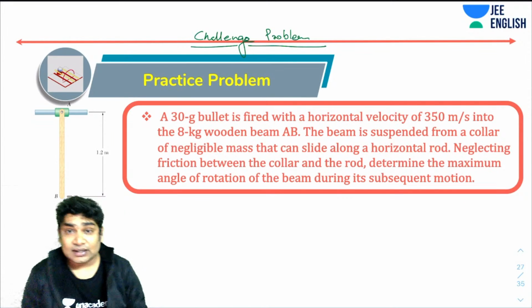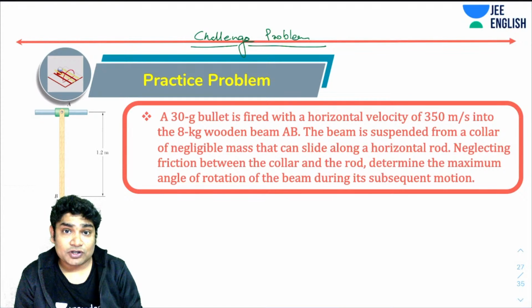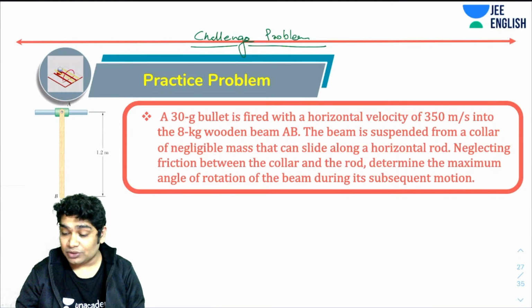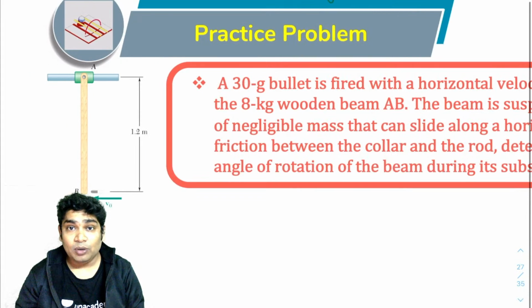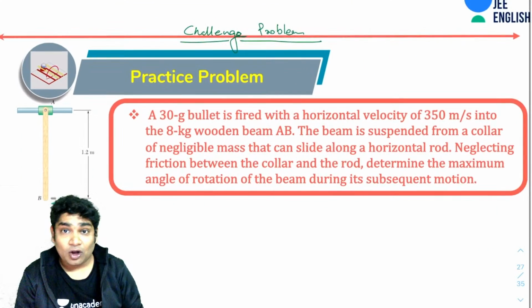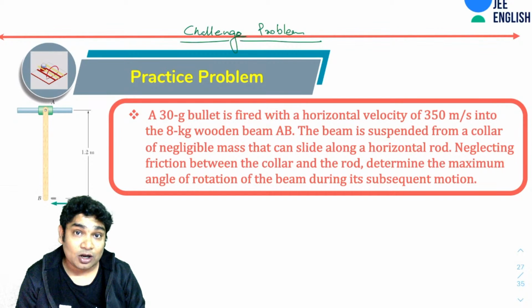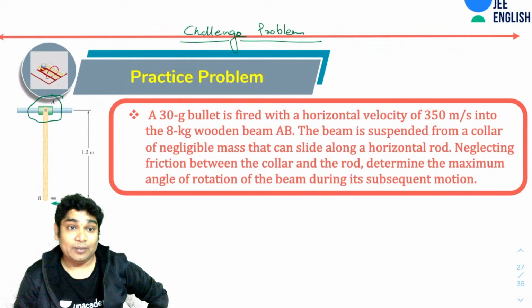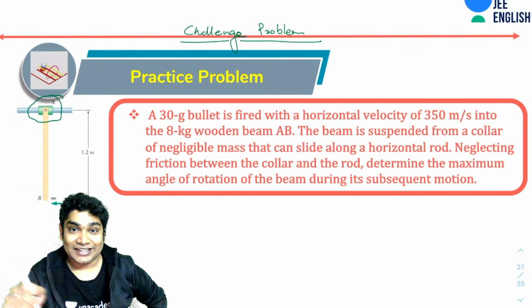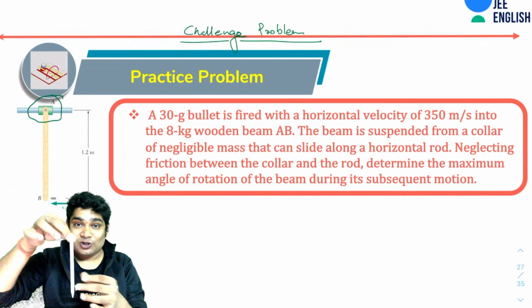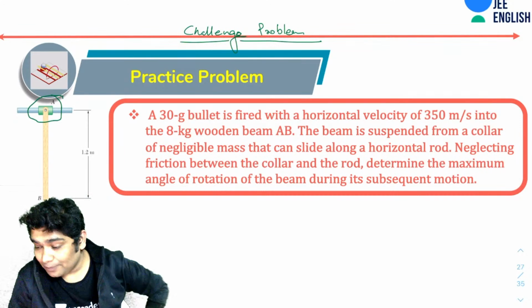So the problem says that a 30-gram bullet fired with the horizontal velocity of 350 meter per second into the 8 kg wooden beam. So here you have a wooden beam AB and a bullet moving with 350 meter per second strikes into it. Now here comes the interesting part. The beam is suspended from a collar of negligible mass that can slide along a horizontal rod. So this end, from where the beam is suspended, is free to move frictionlessly. And of course the thing can rotate about this also, and this can freely slide over that horizontal rod.